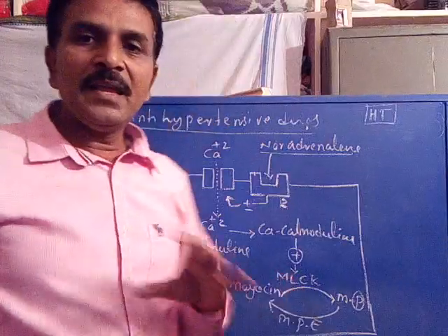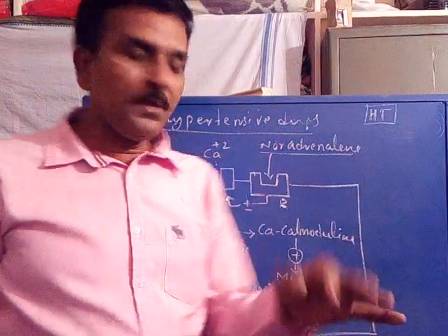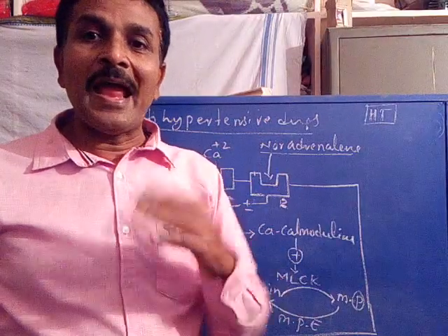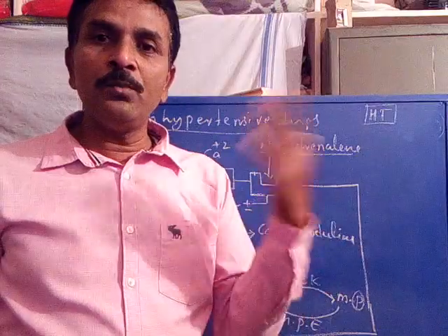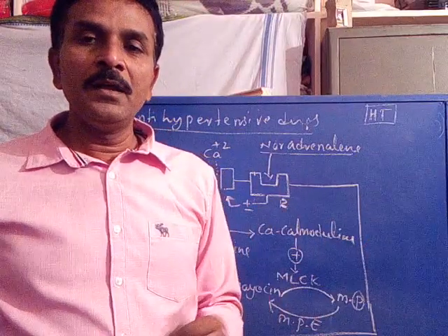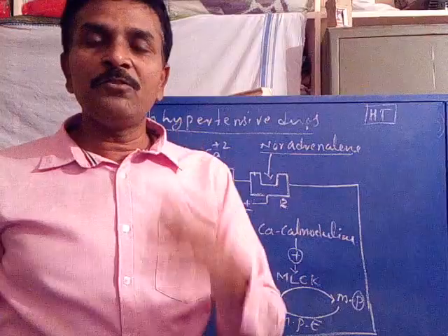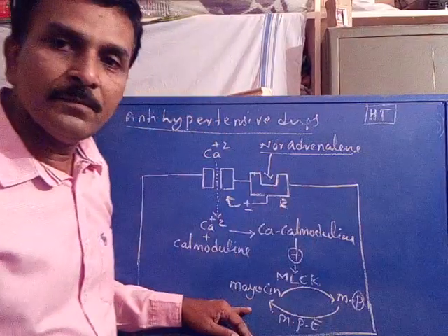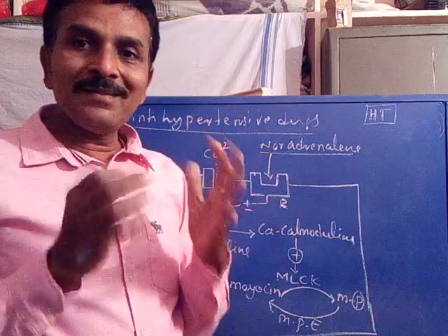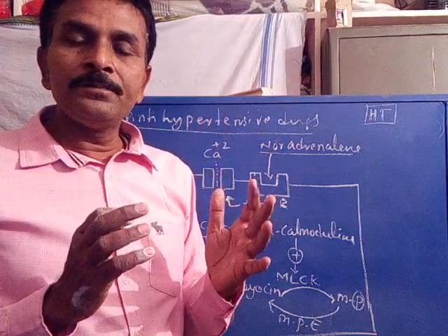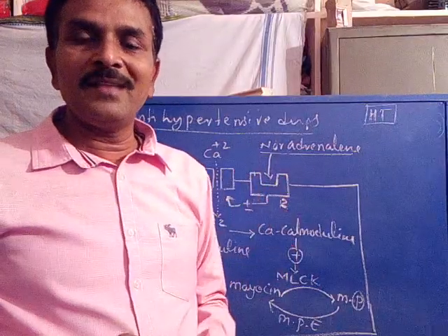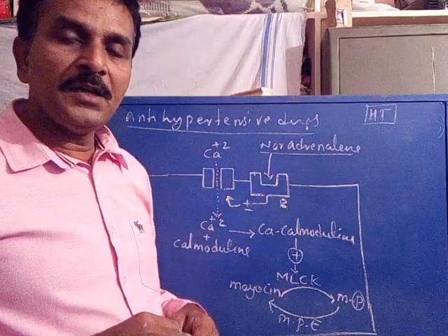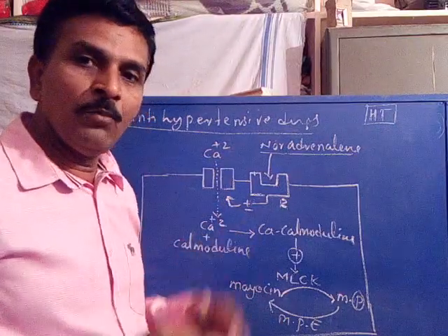So the MLCK enzyme is a phosphorylating enzyme. The myosin phosphatase enzyme is a dephosphorylating enzyme. One adds phosphate to myosin to transform it into myosin phosphate. The other enzyme cleaves the phosphate group from myosin phosphate to transform it into myosin. Is it clear? So we are discussing the function of the cells of the blood vessel under normal conditions. This is happening under normal conditions in any human body.